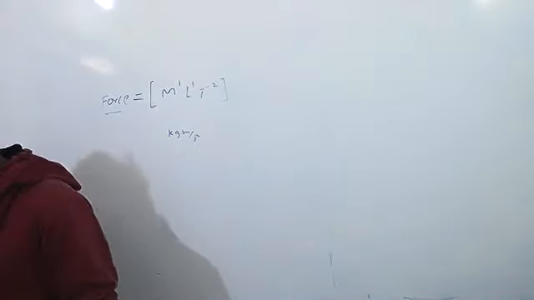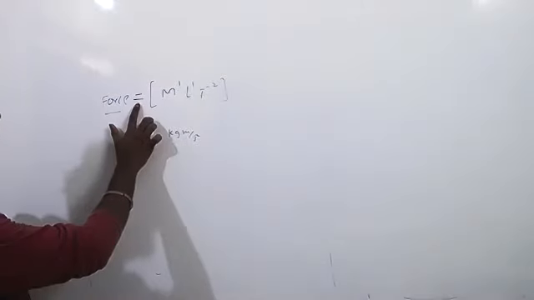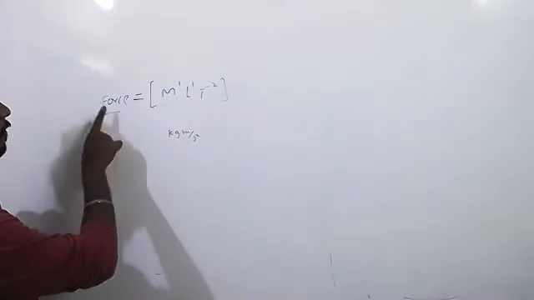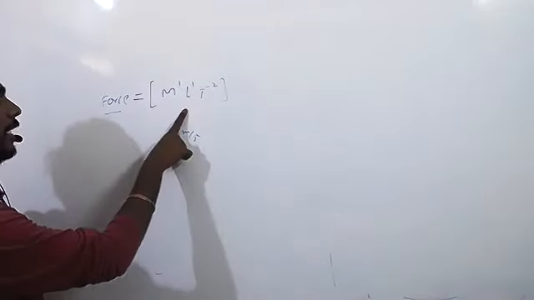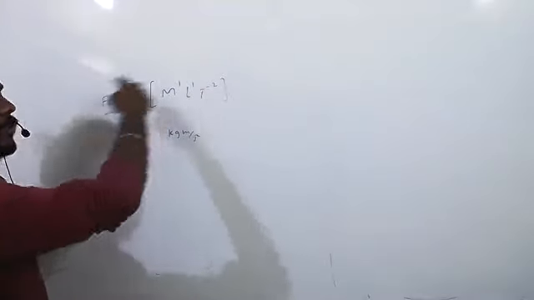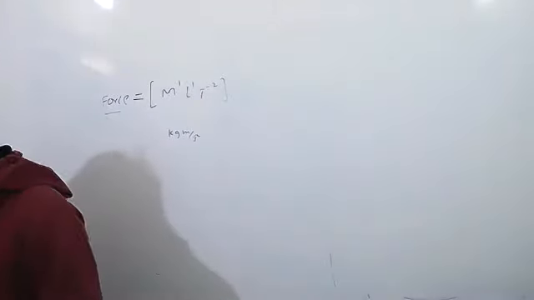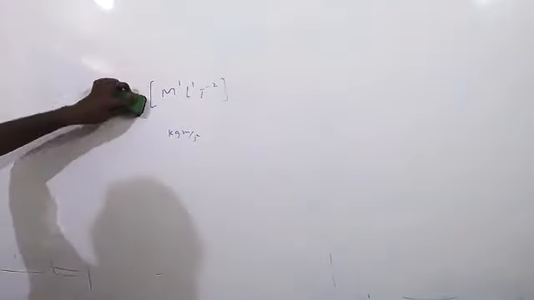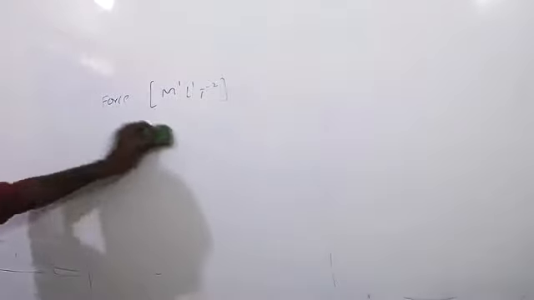Is it clear, or shall I explain? The equating of physical quantity and dimensional formula is called dimensional equation. Did you understand? Any doubt still? Now tell, what is dimensional formula?